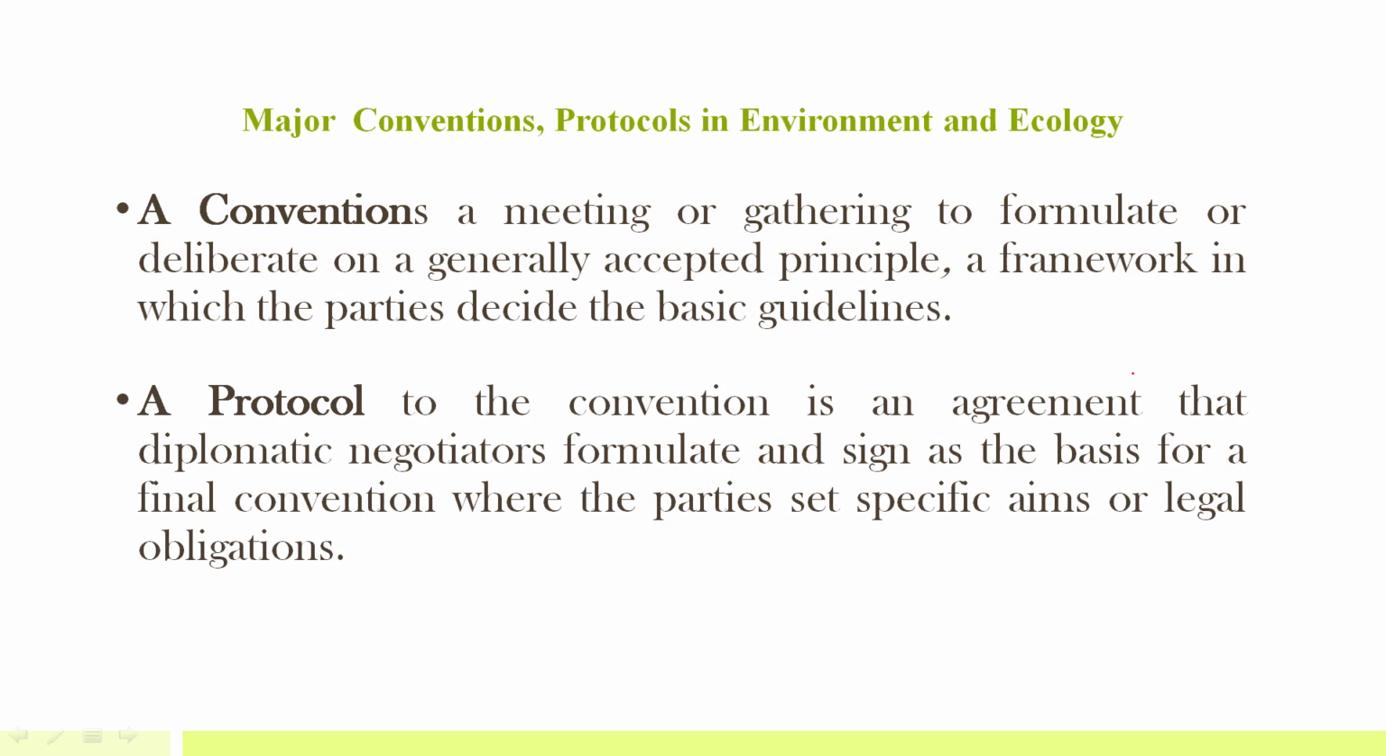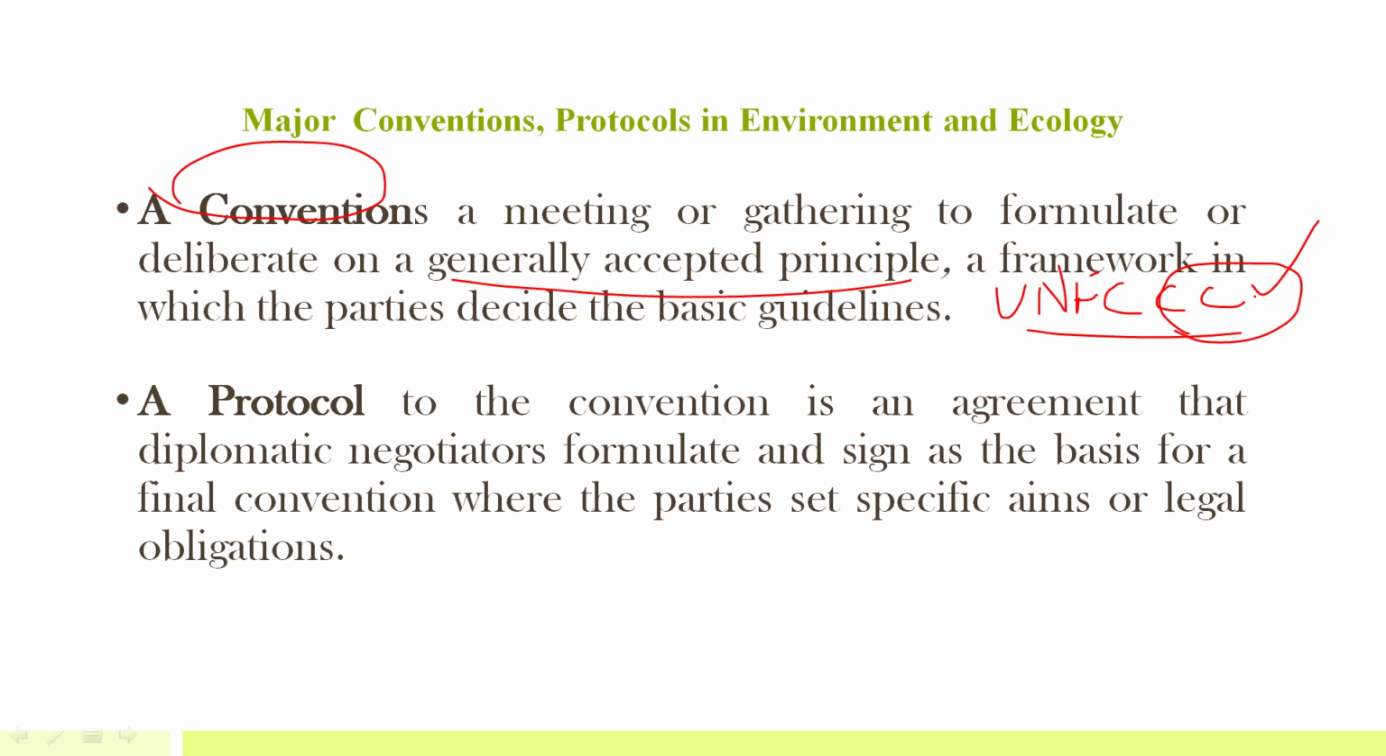So let's discuss all these conventions and protocols in detail. Before moving on, let us understand the fundamental difference between a convention and a protocol. A convention is a meeting or a gathering to formulate or deliberate on a generally accepted principle. If I ask you, UNFCCC is a convention on climate change, so all the countries will come and deliberate on issues related to climate change, and they will lay out a framework on generally accepted principles. So that will be on climate change.